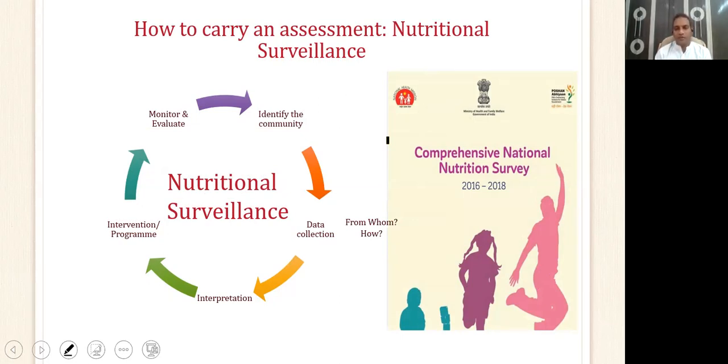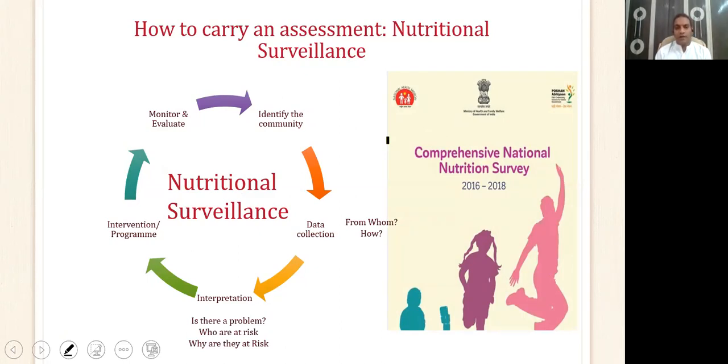Well, there are various methods. Just now we can say that there are direct methods and indirect methods of collecting the data. I'm going to enumerate these methods in detail later on. After collecting the data, the next step is to interpret the data. As I said, the aim of nutritional surveillance, interpretation of the data will tell you whether there is a problem, and if yes, what is the magnitude of the problem, that is the prevalence, and what is the distribution of the problem in terms of place and person.